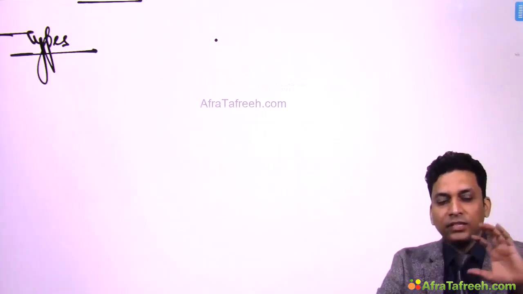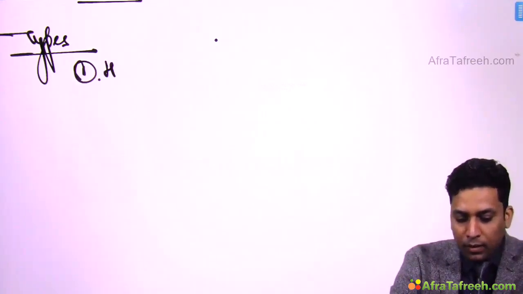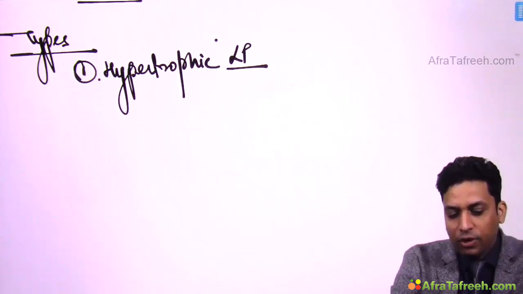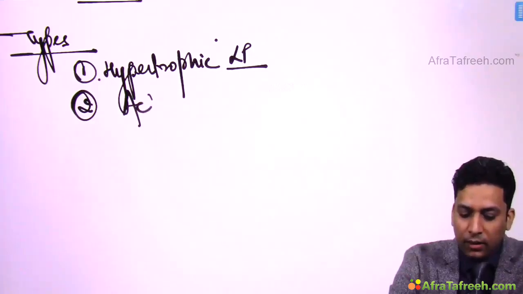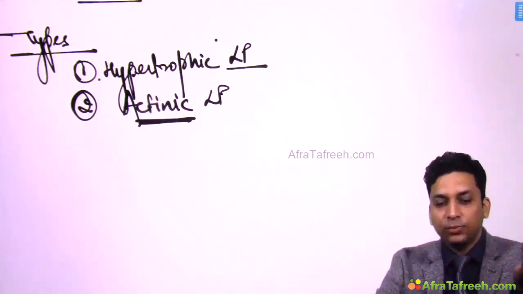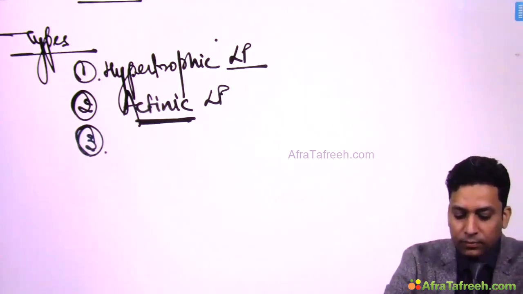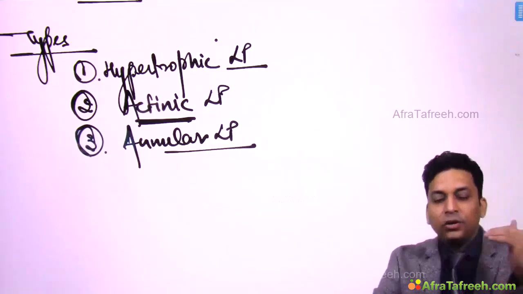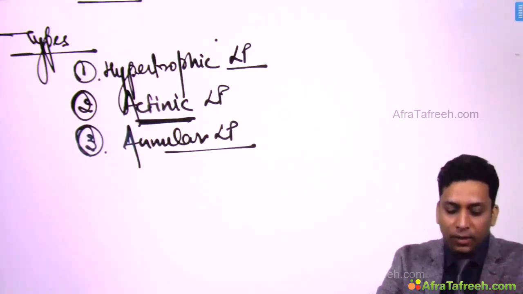Okay, so generally we see 5 P's, but sometimes different types of lesions can be seen, like hypertrophic lichen planus. In hypertrophic what happens? Thick lesions are seen, thick lichenified lesions are seen. Then actinic lichen planus. So actinic term is used when the lesions are present over sun exposed sites. So when sun exposed areas are involved, we call it actinic lichen planus. Like I told you, there is annular type of pustular psoriasis. Similarly, if annular lesions are seen in lichen planus, we call it annular lichen planus.